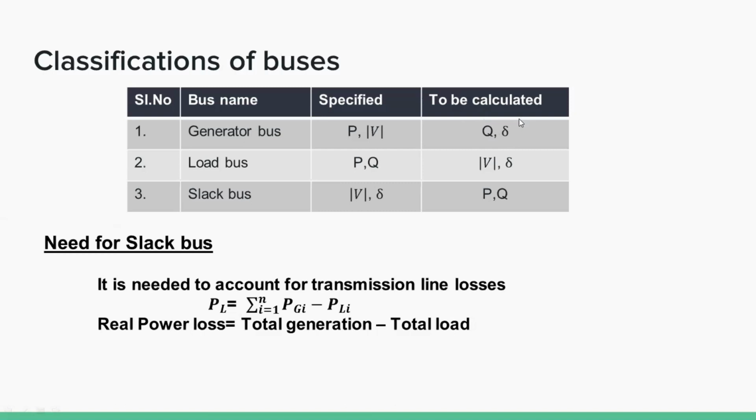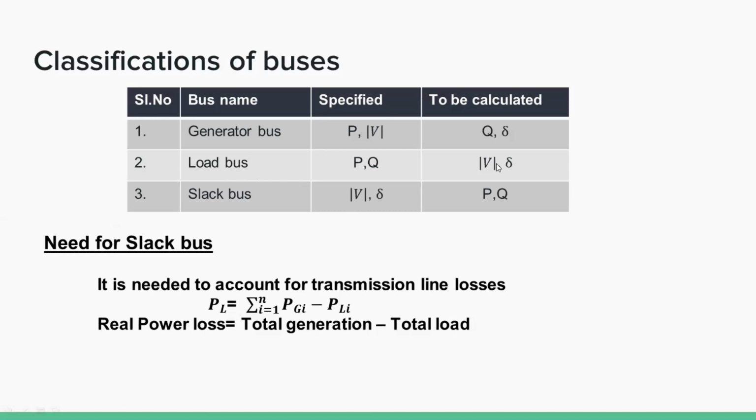Then the second one is the load bus. Generally 85% of buses in a power system are load buses. What is a load bus? A bus is called a load bus when the real and reactive power components, that is P and Q, are specified.